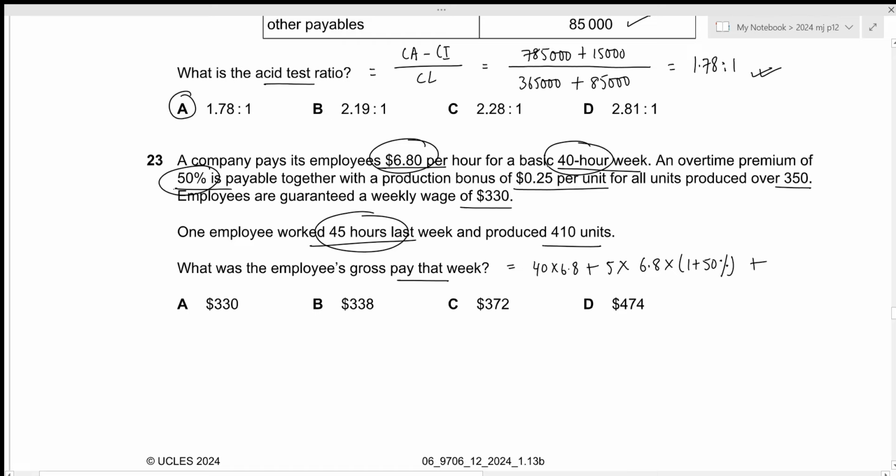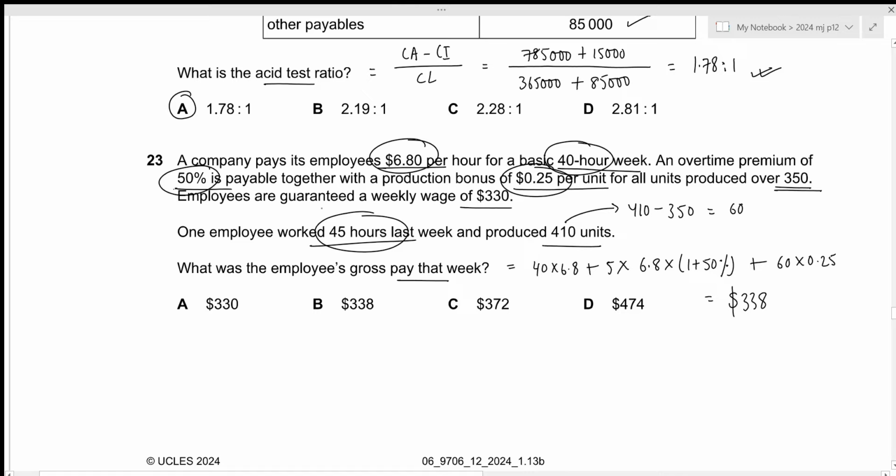And we have a production bonus of 0.25 per unit for all units produced over 350. So the excess units in this case is 410 minus 350, which results in 60. So for these 60 units, they will also receive 0.25. This will result in the value of 338.